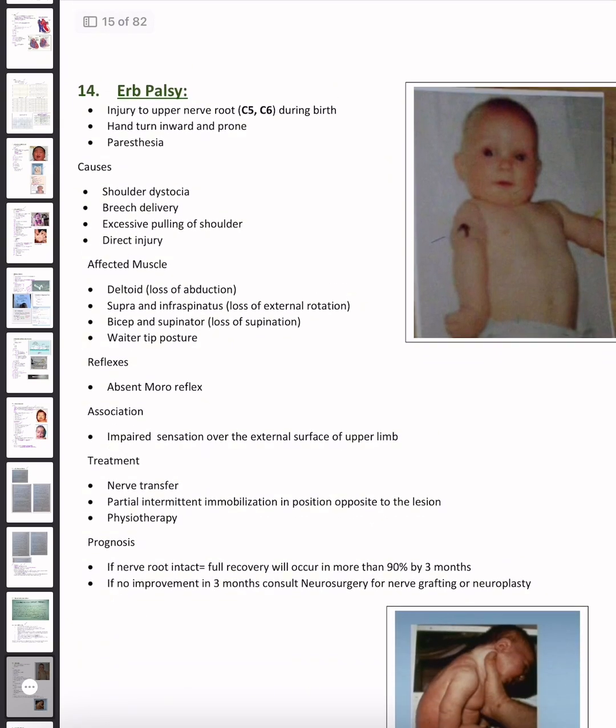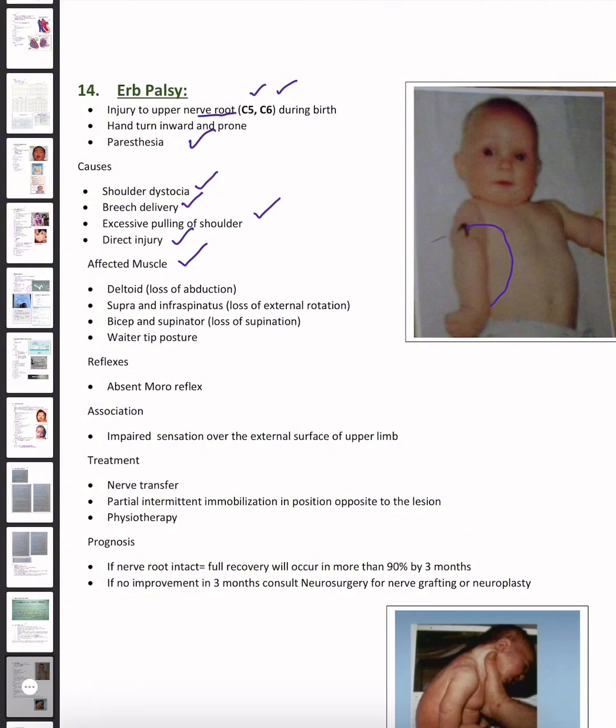Now the next case is Erb's palsy. What is Erb's palsy? It is the injury to the upper nerve roots, that is C5 and C6, during birth. The hand is turned inward, that is pronated, with paresthesia. What are the causes? Shoulder dystocia, breech delivery, excessive pulling of the shoulder, and direct injury.